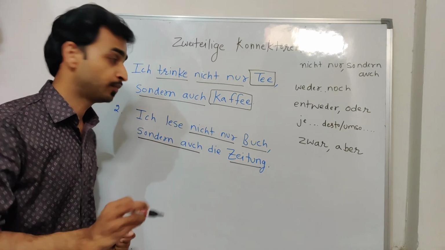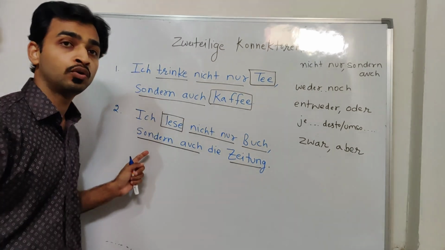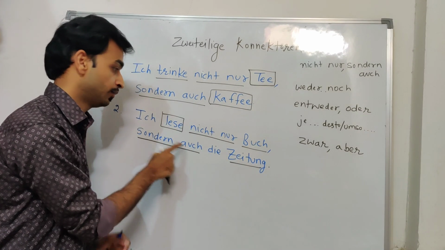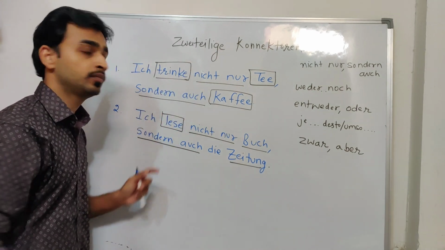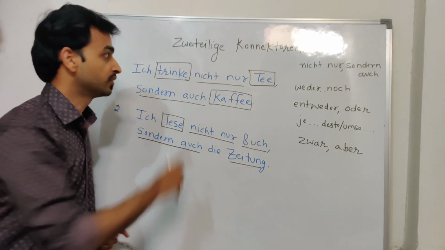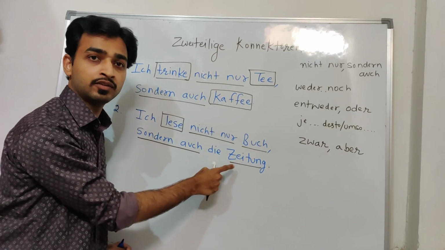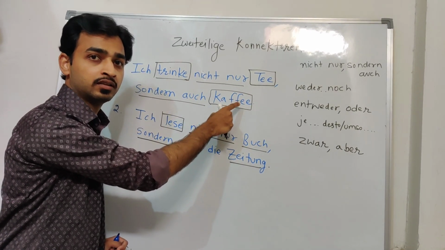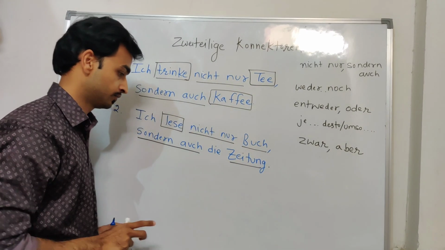So you have to take care of the word order. This is the verb and then sondern auch die Zeitung. You will not write the verb again because I am using the same verb, reading. I am reading the book and I am reading the newspaper. The same verb I have used here also, trinken, because both these things are drinkable. We can drink, so I will not use the verb again. The same verb will be used for the coffee. Similarly, the same verb I have used for book as well as for Zeitung, newspaper, because I am reading both the things. Here I am drinking both the things. That's why the verb remains the same. Okay, let's take another connector, weder noch.